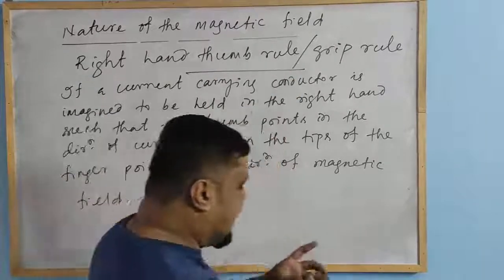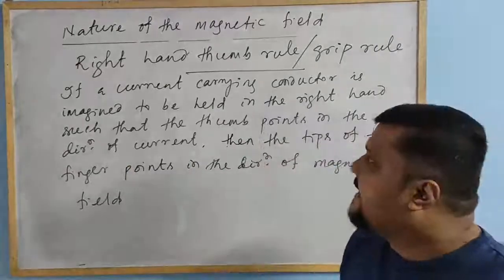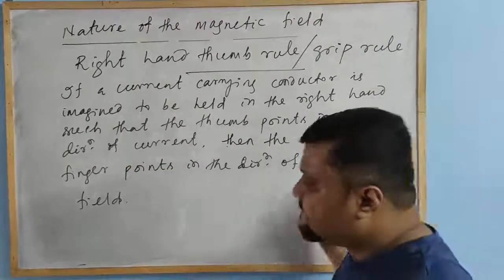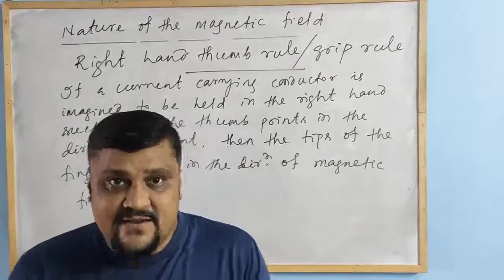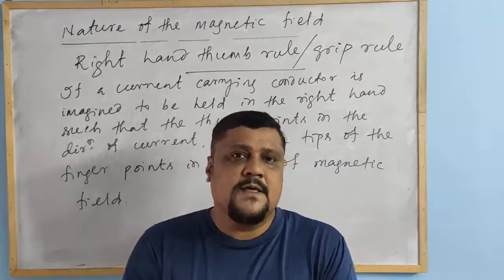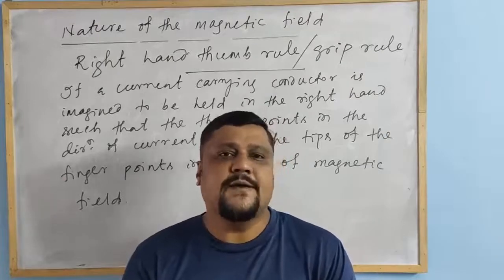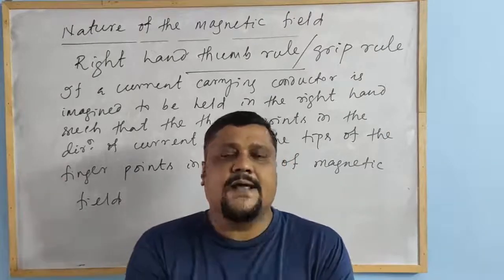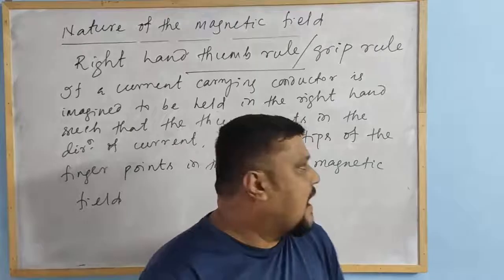This is also called the grip rule or the right hand thumb rule. Now from here we got the direction of the magnetic field, and remember, the magnetic field is always perpendicular to the current carrying conductor.